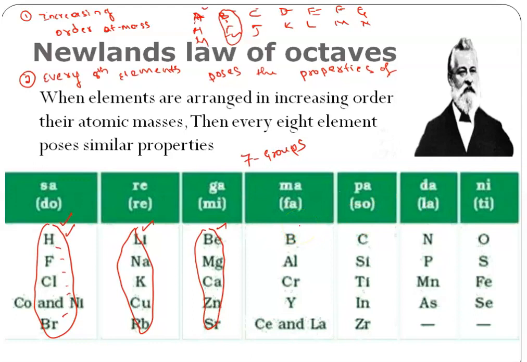Okay. So when elements are arranged in increasing order of their atomic masses, then every eighth element possesses similar properties to the first element. Here I forgot this, you have to write this first element. I forgot to write this. Let me erase and write it.